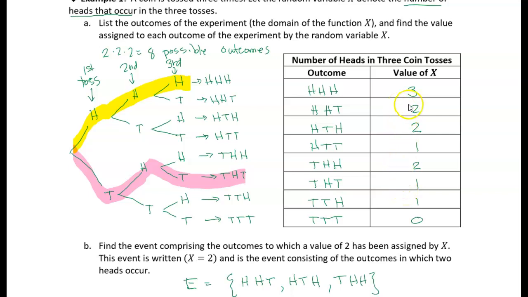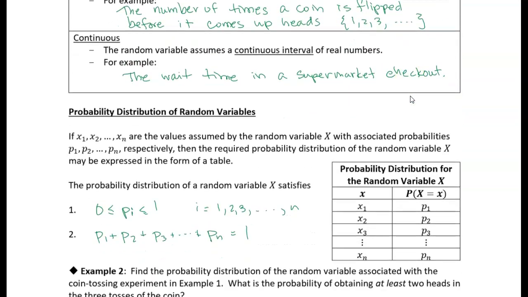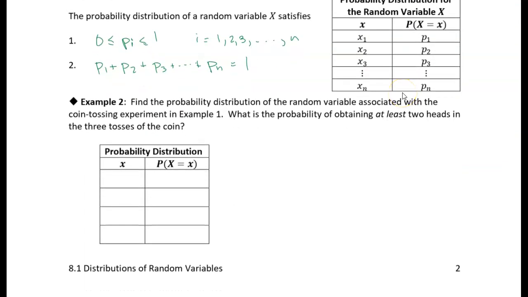So we have 8 possible outcomes, and 1 out of 8 of those is 3 heads. We can write all the possible values for our random variable: we either got 0 heads, 1 head, 2 heads, or 3 heads. And 1 out of 8 of those is 0 heads, which would be tails, tails, tails. So there's a 1/8 chance of getting this particular random variable of 0. It's the same way with 3 heads: the only case where we get 3 heads is heads, heads, heads, which is only 1 out of 8 possible outcomes.